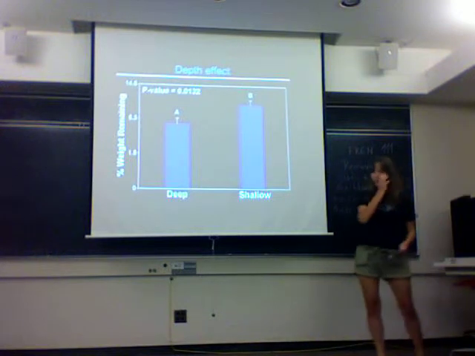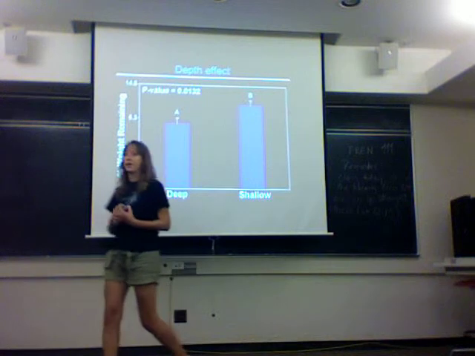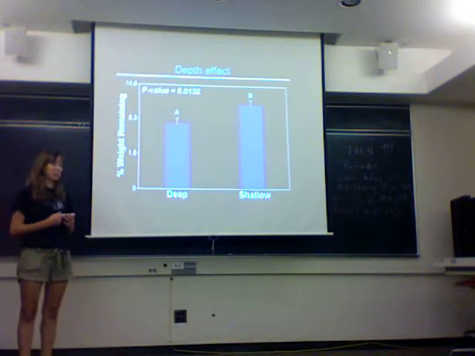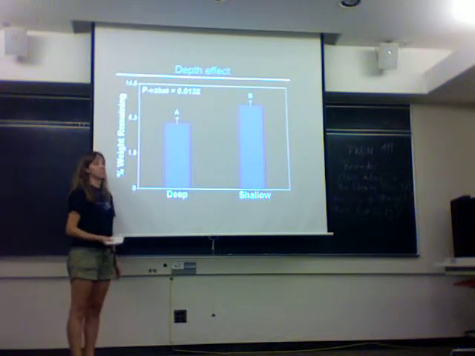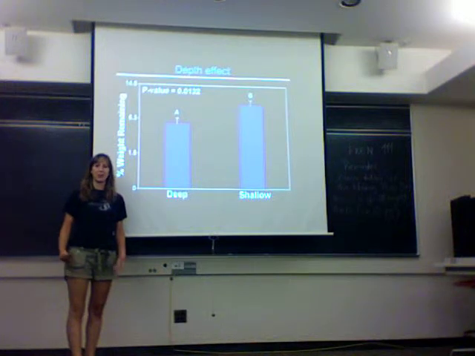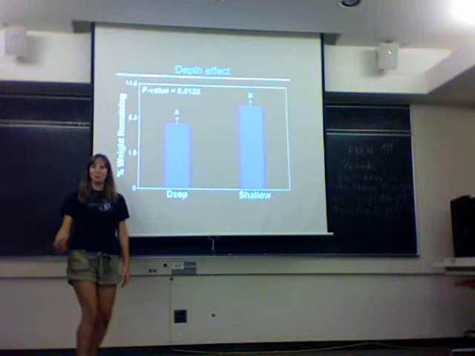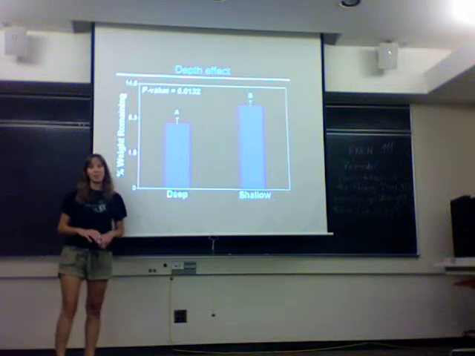Now, we did find a significant difference between the two different depths. We found that the deep location decomposed a lot faster than the shallow location. Again, this was very surprising to us. We anticipated that the shallow would decompose a lot quicker than the deep specimens.